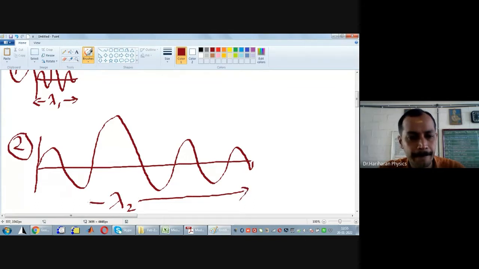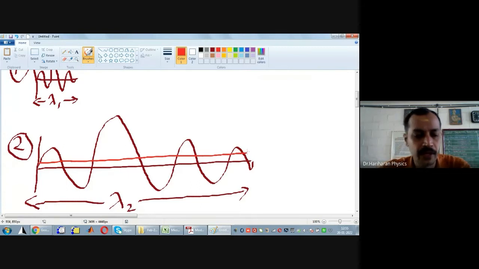Now, where is the electron located? The electron is located anywhere within this region, anywhere between 0 and lambda 2.